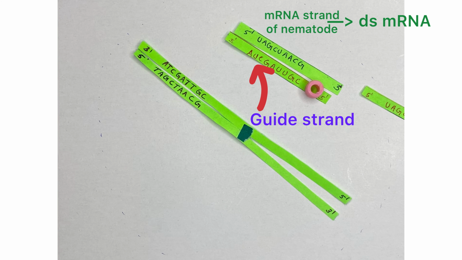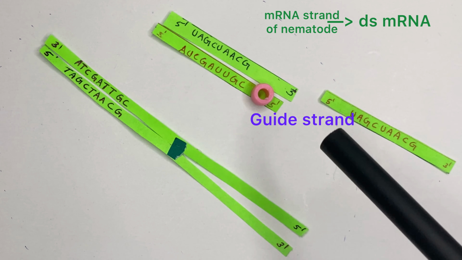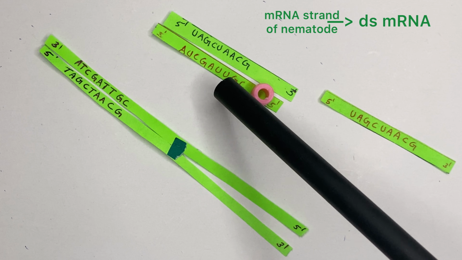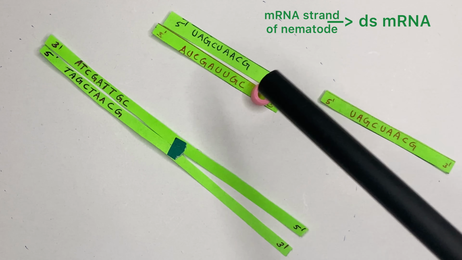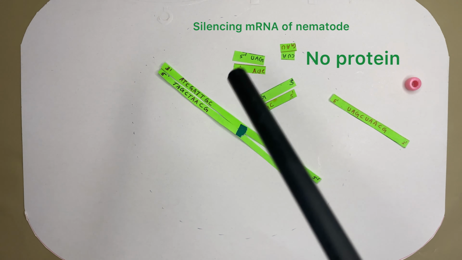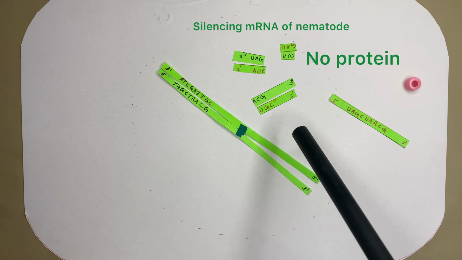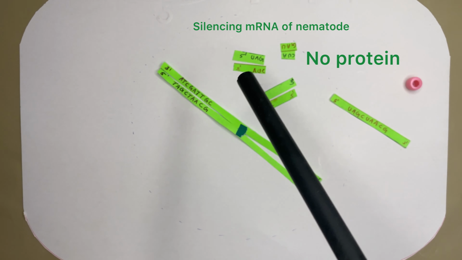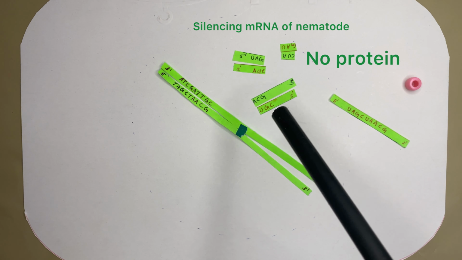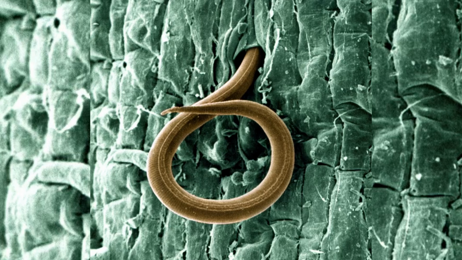This strand is called the guide strand. The guide strand binds to the mRNA through complementary base pairing, bringing the whole RISC to the mRNA. The RISC complex then cleaves and degrades the mRNA, preventing it from being translated into protein. That means it is effectively silencing the gene. So the parasite cannot survive in a transgenic tobacco host plant, and so it protects the plant from the pest.